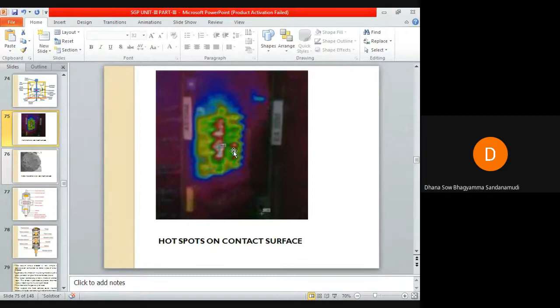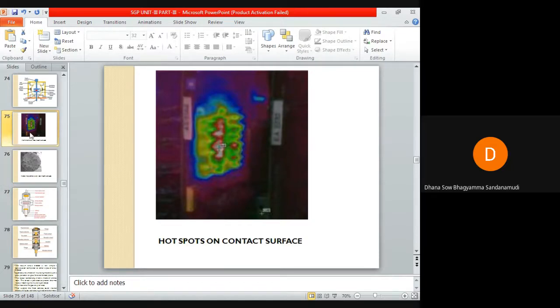The red portion is more heated, and other portions are less heated. With respect to the UEP subject, heat should be distributed uniformly throughout the surface of a metal. If it is not distributed uniformly, hot spots will occur, meaning some portion will be heated more than the other portions.